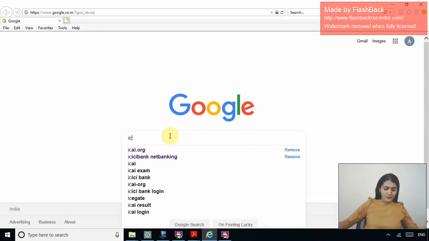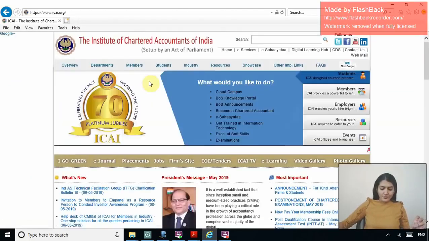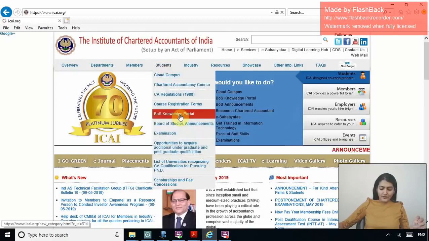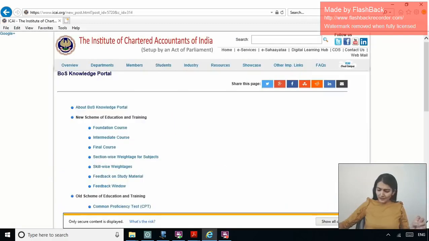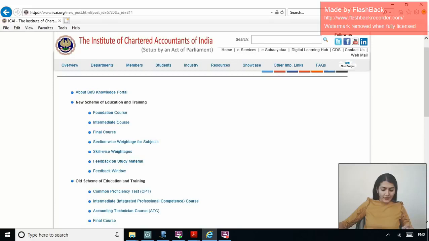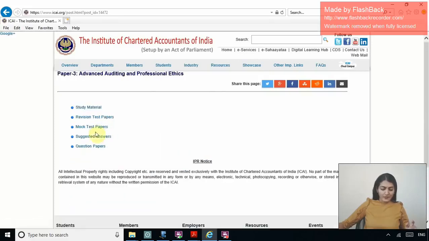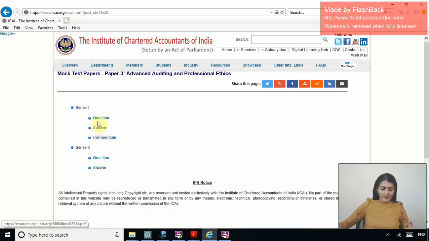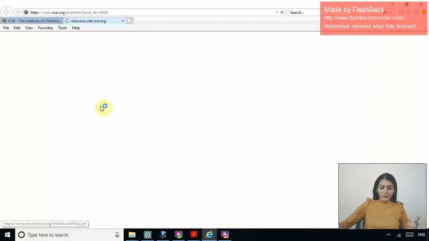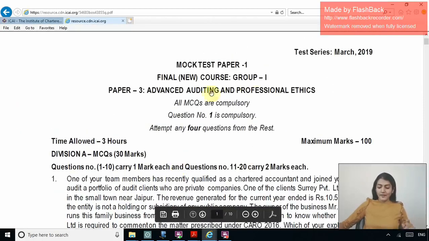The source of these MCQs would be the institute. You go to the students, the Board of Studies knowledge portal. Then in the Board of Studies knowledge portal, you come to the new course, under that the new scheme, the final course, Advanced Auditing Professional Ethics, there the mock test paper, and the series 1 we are discussing the questions.